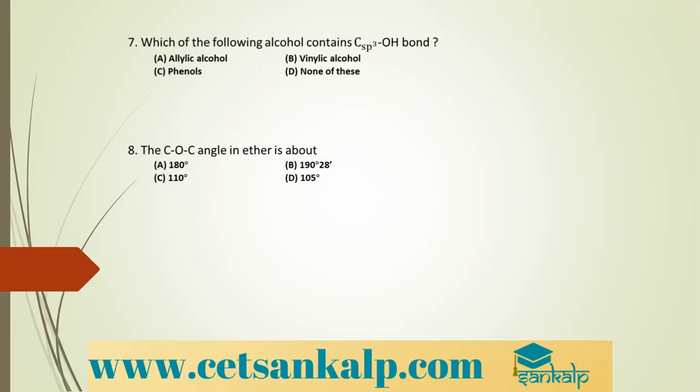Next question. Identify the appropriate reagent for conversion of alcohol to carboxylic acid. So you want to convert alcohol to carboxylic acid. Can I take PCC? If I take PCC, it will convert alcohol to aldehyde. If I take copper, it will convert alcohol to aldehyde or to ketone. If I take anhydrous CrO3, it will convert secondary alcohol to ketone. And if I take acidified KMnO4, it will convert alcohol to carboxylic acid.